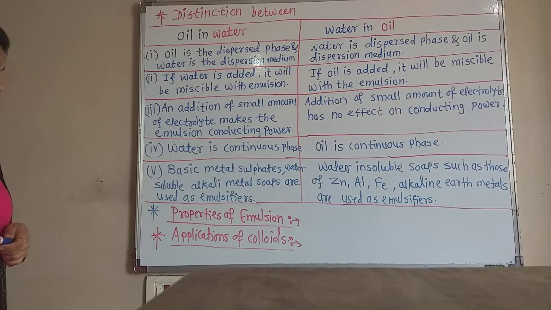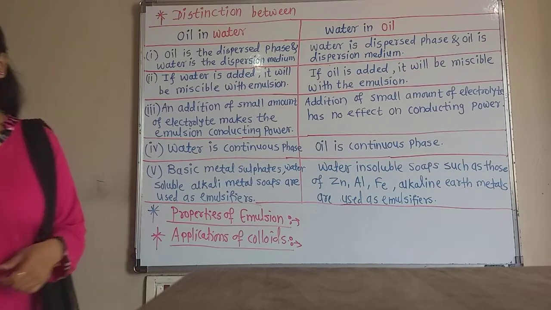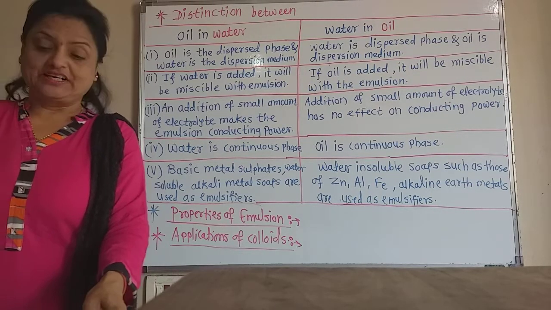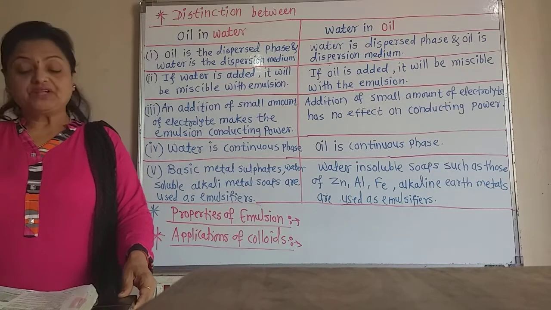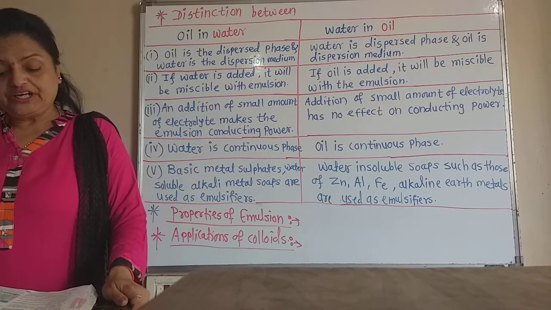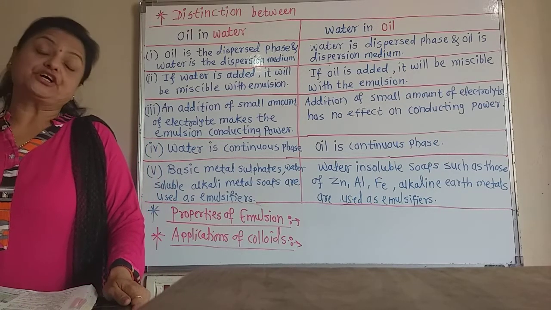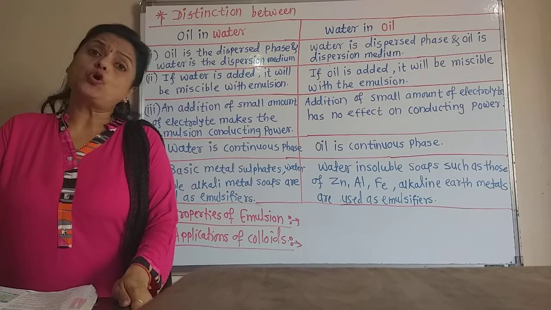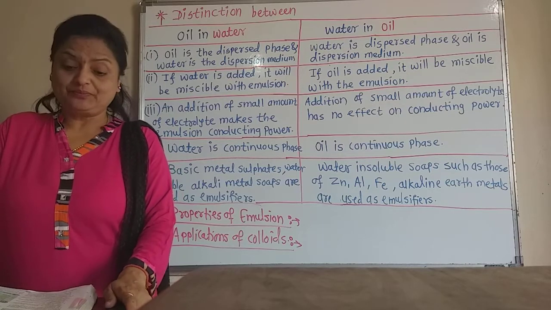Now let us learn the properties of the emulsion. There are totally 4 properties of the emulsion. The first one is, the emulsion can be diluted with any amount of dispersion medium. We can dilute the emulsion by addition of the excess of dispersion medium.